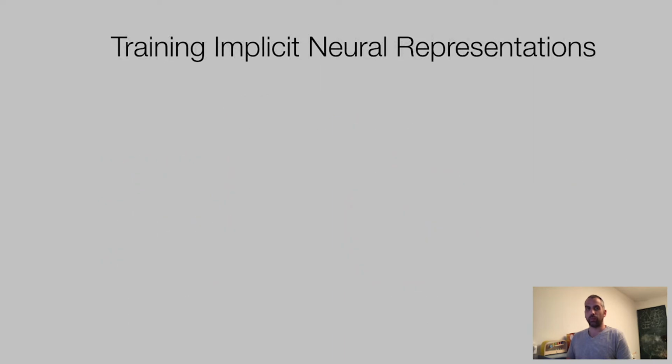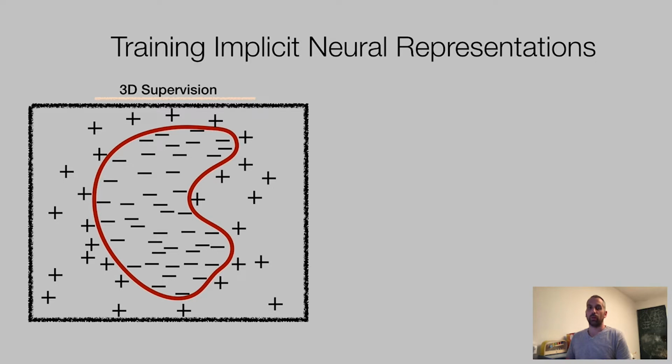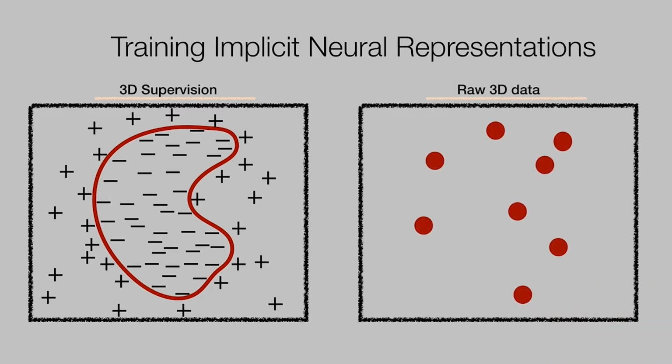So for training, what previous work suggested is to treat it as a regression or classification problem. That is, training is done on samples of points in space using supervision about each point, indicating if it's inside or outside the shape. Extracting these samples for regression is possible when we have 3D supervision. However, what about raw 3D data such as point clouds? Trying to proceed with the same approach introduces the question of how to determine for the regression sample points if they are inside or outside the shape. Clearly, this is a hard question with many possible solutions. However, we suggest a deep learning approach that overcomes this issue as part of the learning process.